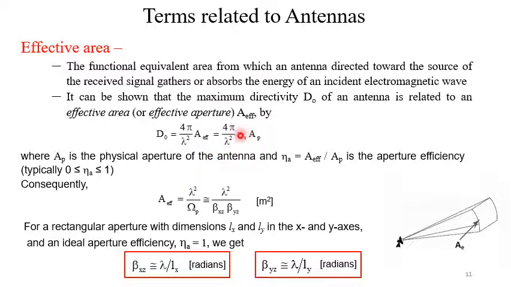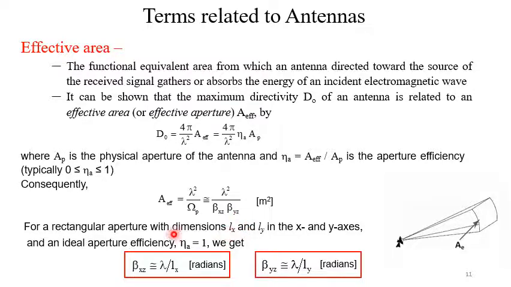Now effective area may be related to the physical aperture or geometrical aperture AP by multiplying it with eta A. It is the aperture efficiency. So A effective equal to eta A into AP, or eta A equal to A effective by AP. This is the aperture efficiency. Its value is from 0 to 1. So A effective equal to lambda square by omega p, that is nearly equal to lambda square by beta xz beta yz.